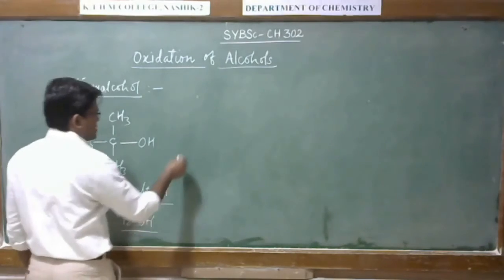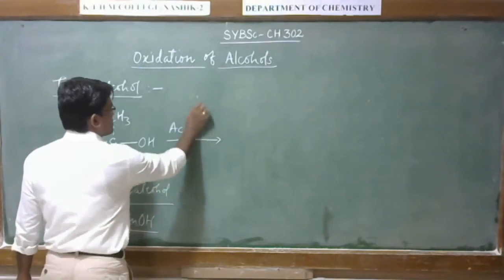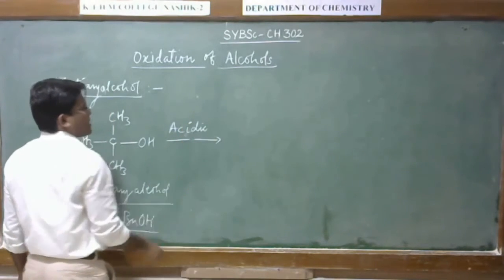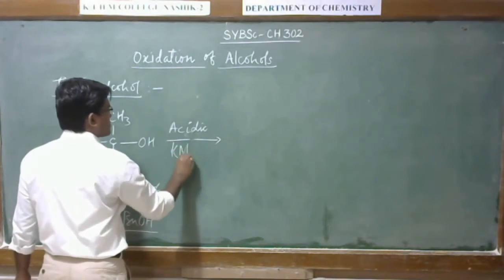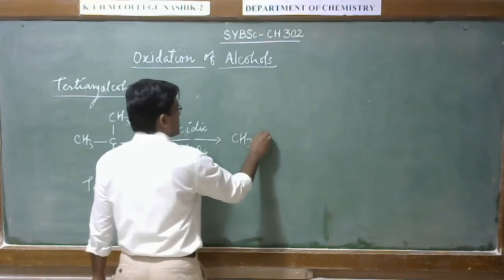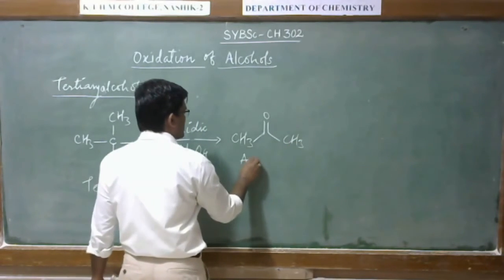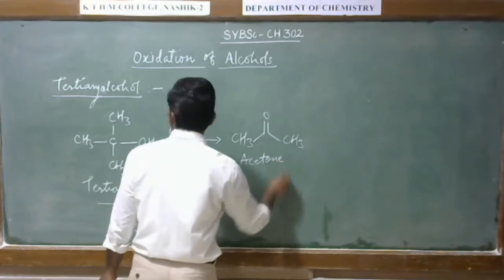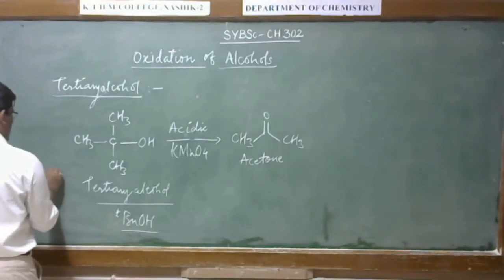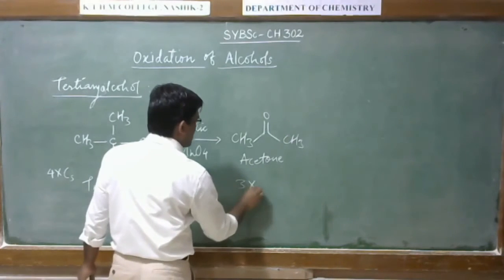When this tertiary butanol reacts with acidic KMnO4, it gives acetone, which has one carbon less. Here 4 carbons, here 3 carbons.